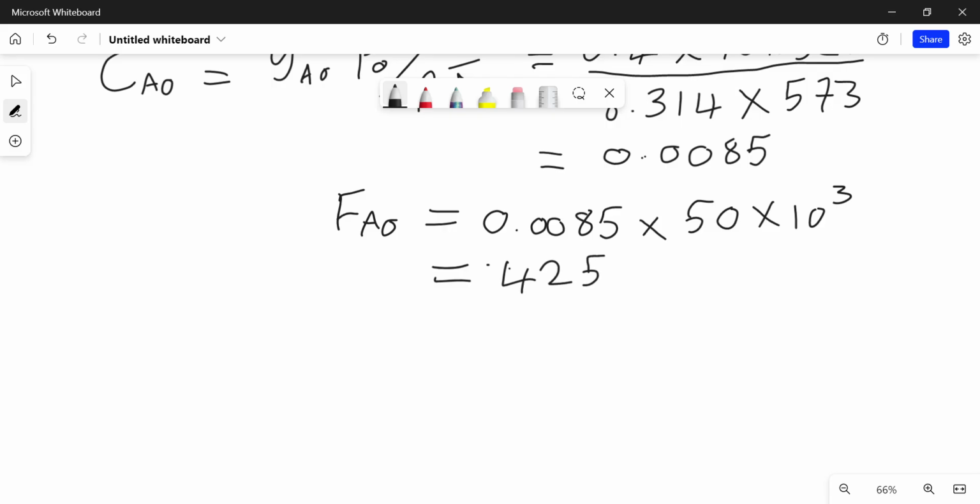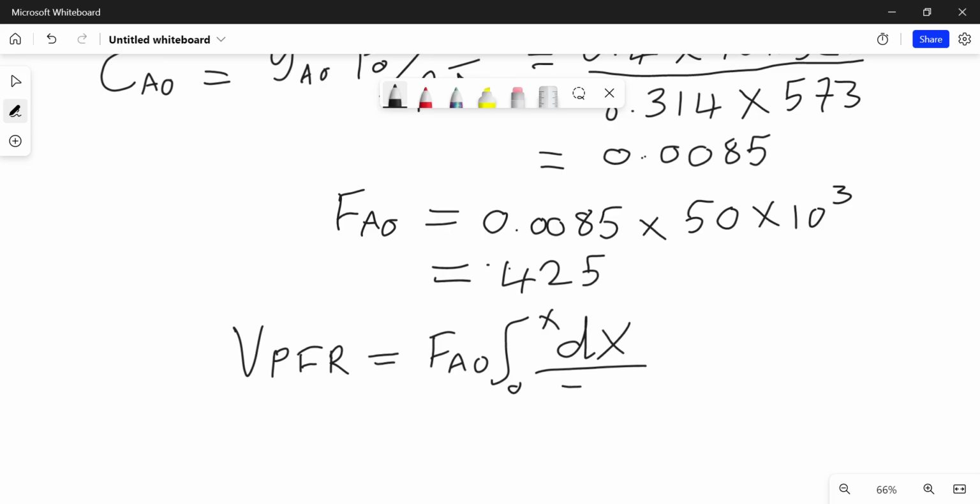That's your initial flow rate that's coming into the reactor, the tubular reactor. Now, because we have all these values, we can finally find what we're looking for, the volume of the plug flow reactor. Since it's FAO multiplied by the integral with limits, dx, using the conversion, over negative RA, and we've dealt with the integral and with FAO, we can easily work out the answer.